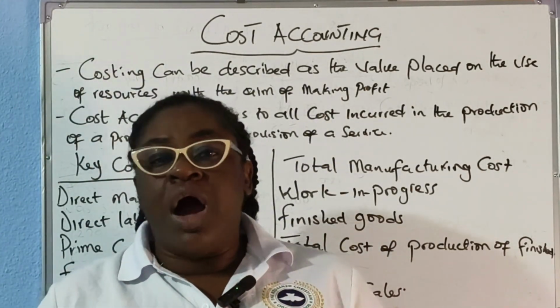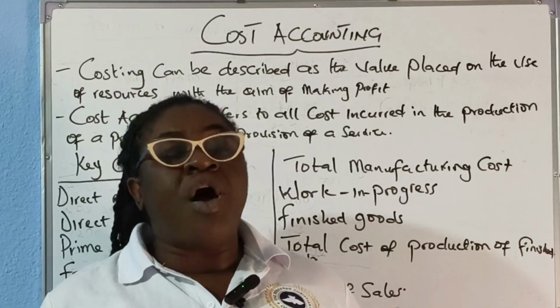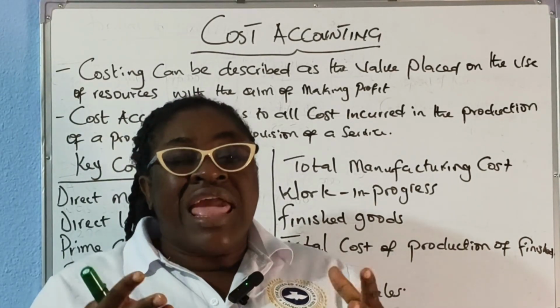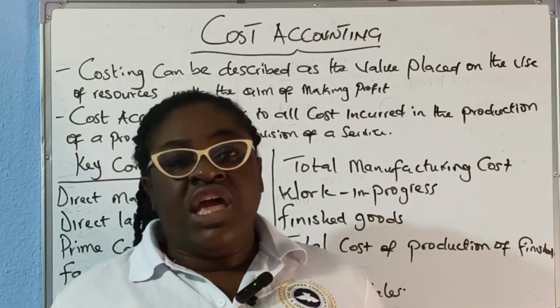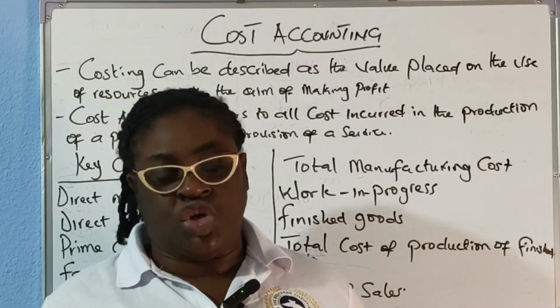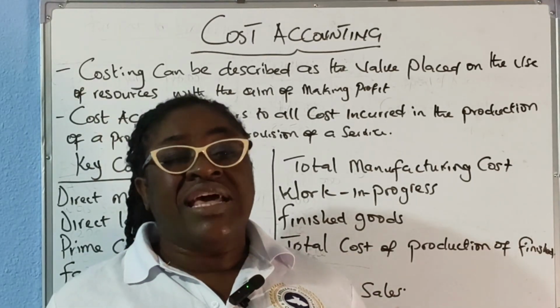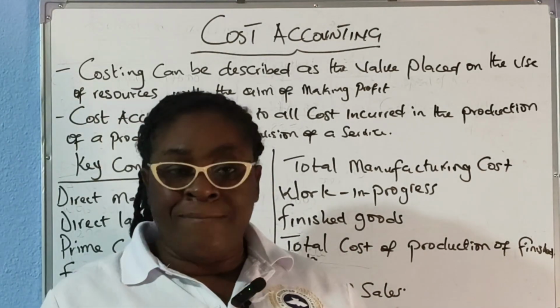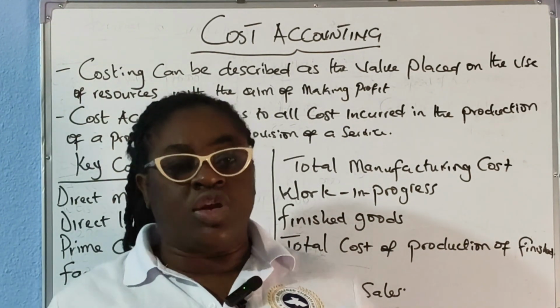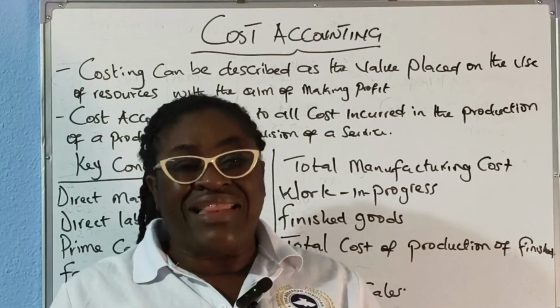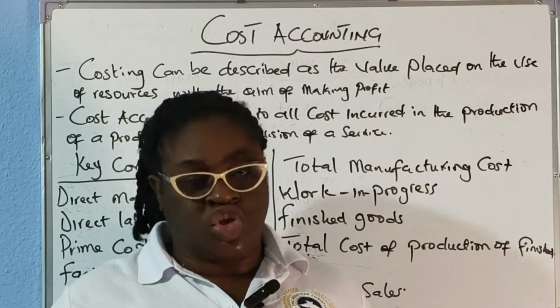Then we have what we call the direct labor cost. The direct labor are those workers that are directly involved in the act of production. The direct labors, again I say, are those workers that either touch, mix, or do one thing or the other on the product in the factory. They are directly involved in the production process.